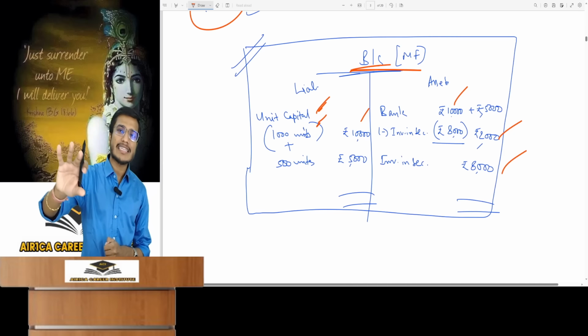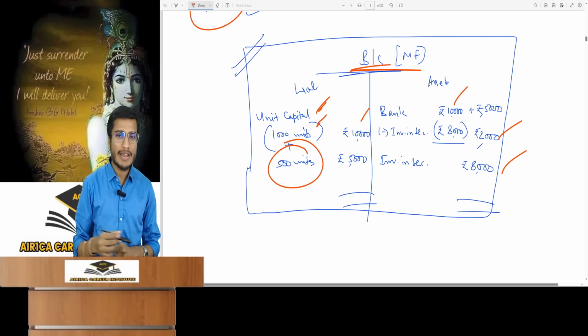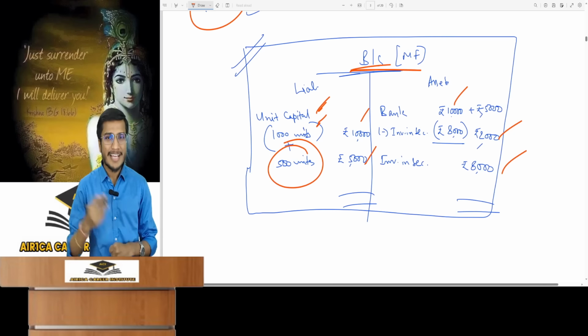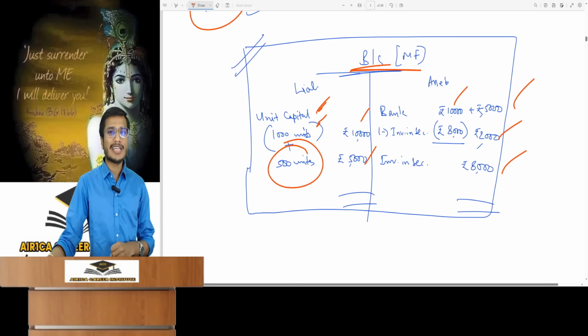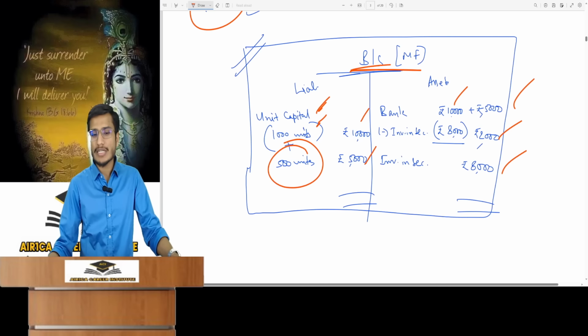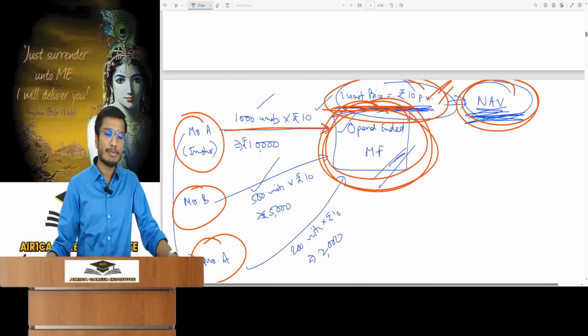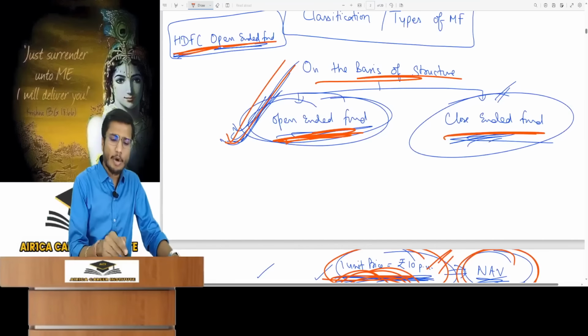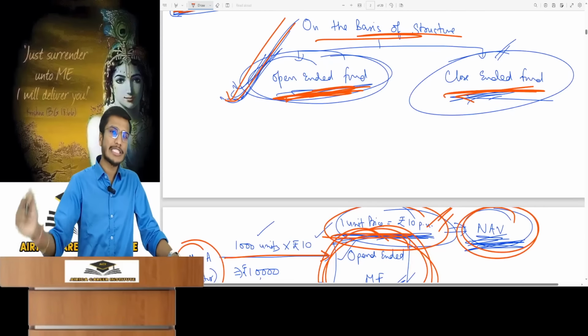Now suppose one day the mutual fund issued 500 more units, causing its capital and bank balance to each increase by 5,000. This is how the whole process of a mutual fund continues. This is an open-ended mutual fund. Now all funds in the market today are open-ended. Close-ended ones are very few.